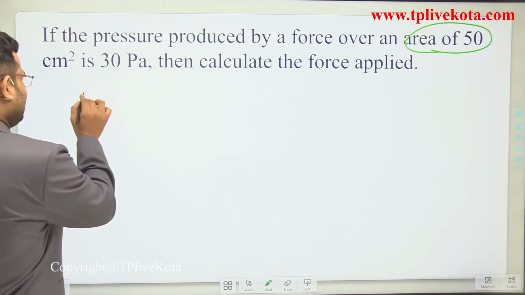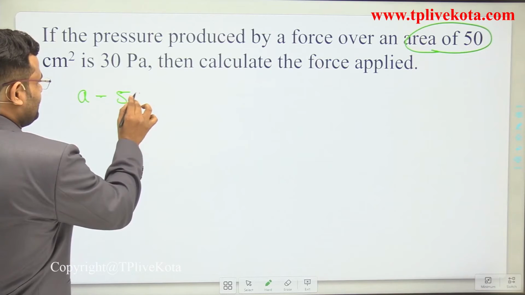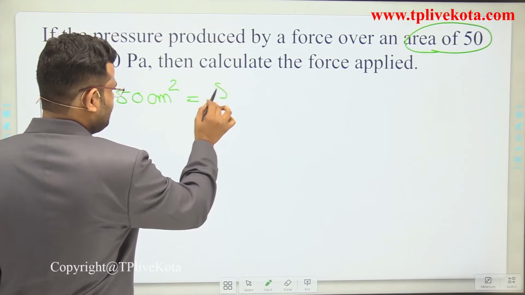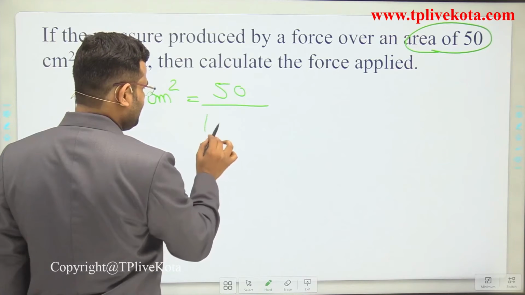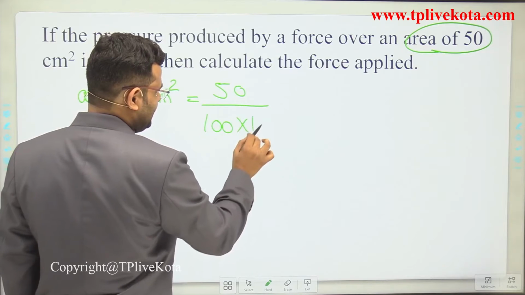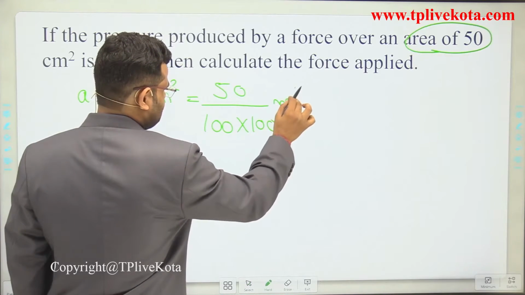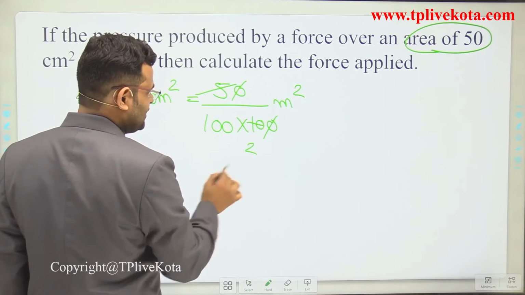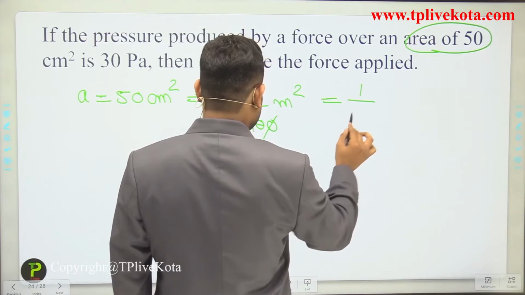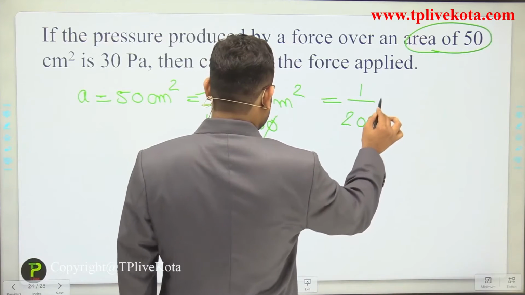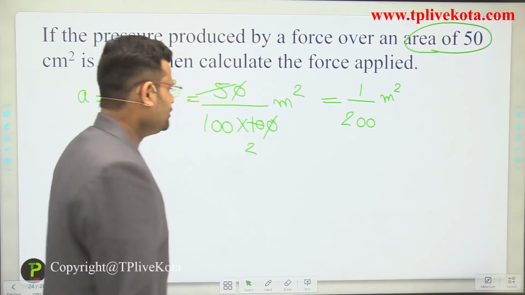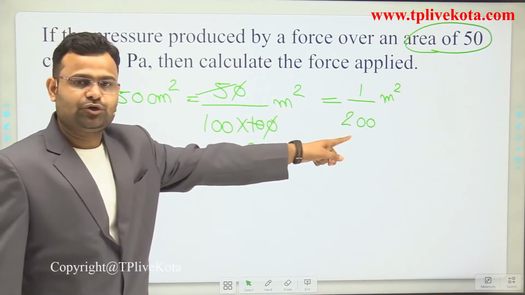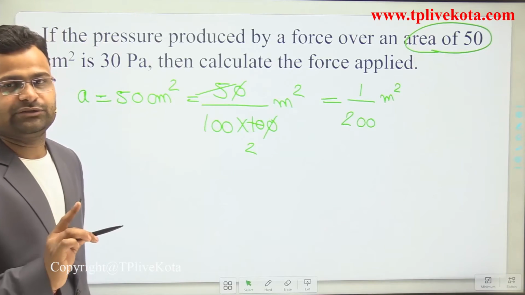Area is 50 centimeter square, so we can write 50 divided by 100 multiplied by 100 meter square. The zeros cancel out, and 5 and 10 cancel out 2 times, so it becomes 1 upon 200 meter square. So 2 multiplied by 100 becomes 200. Now the area is 1 upon 200 meter square.